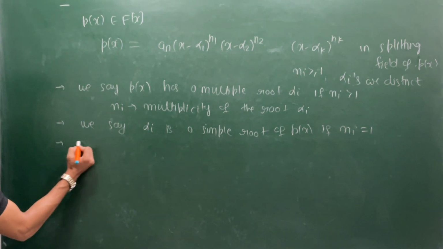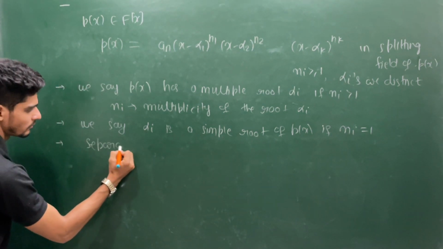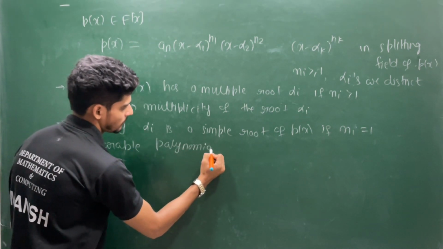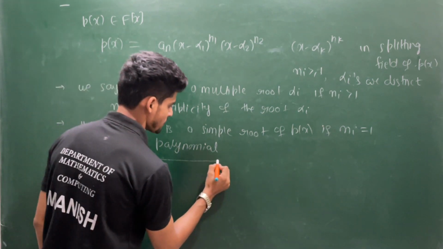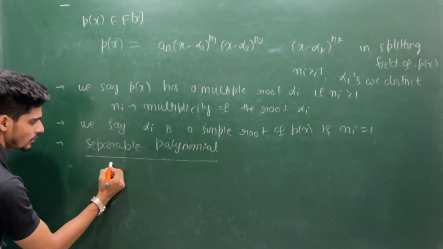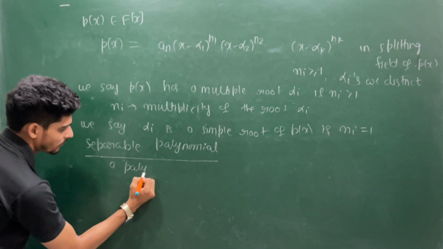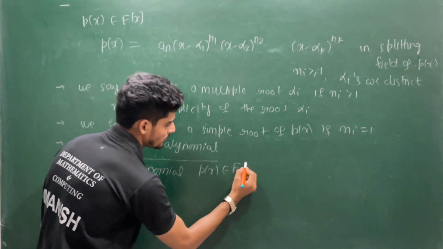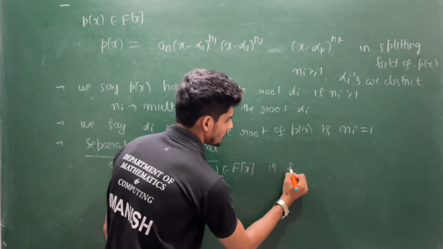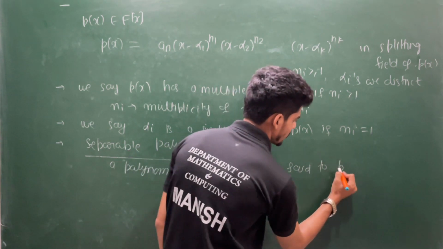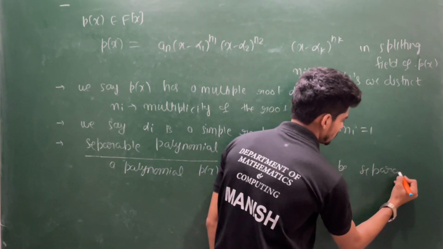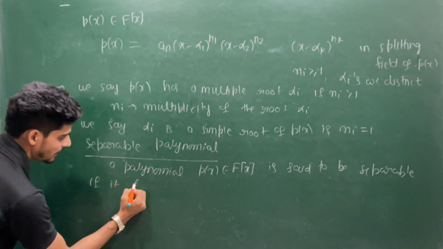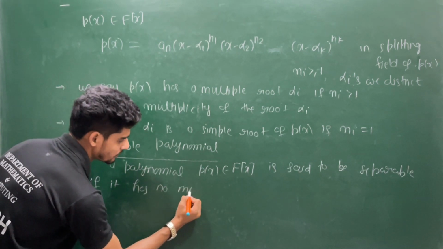Now let me give you the definition for a separable polynomial. A polynomial, say p(x), defined on F[x], is said to be separable if it has no multiple root.